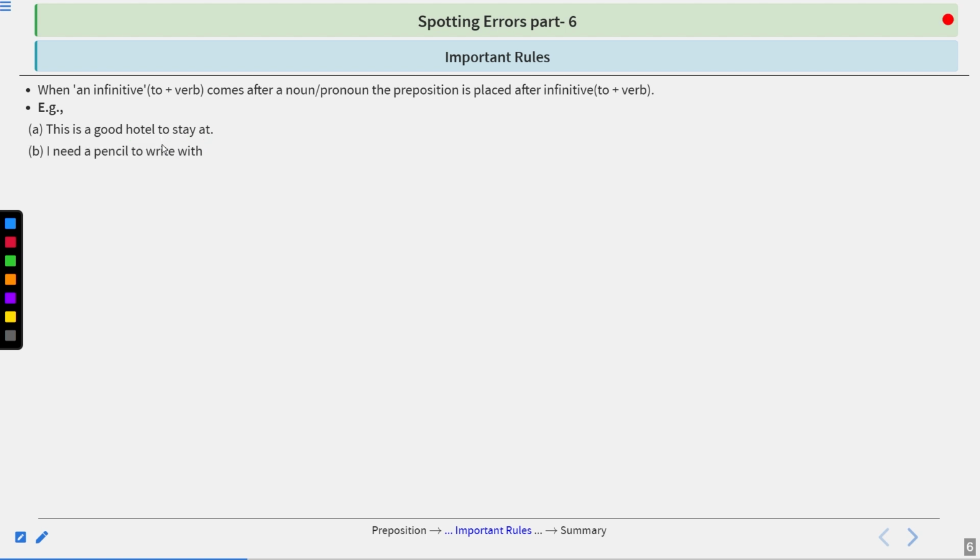I need a pencil to write. Here we can't say, I need a pencil to write. We have to use an appropriate preposition after the infinitive if you find a noun preceding an infinitive. So we will say, I need a pencil to write with.